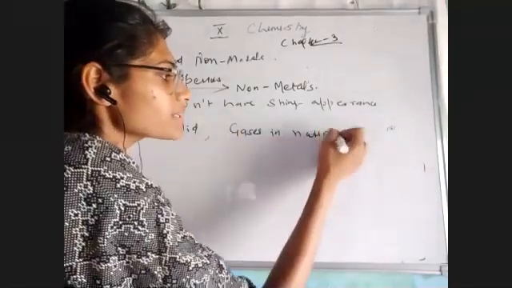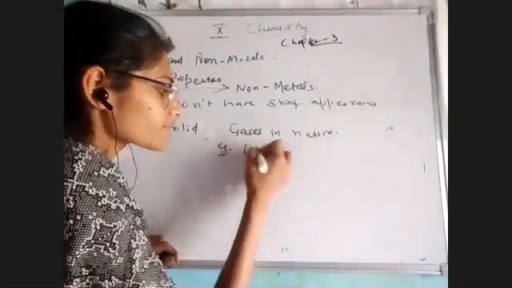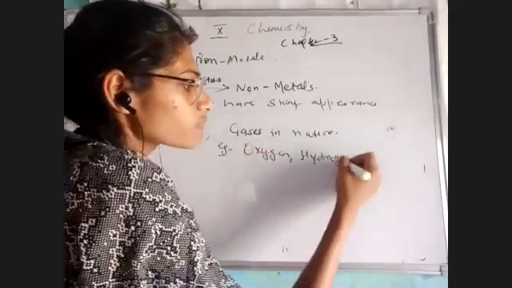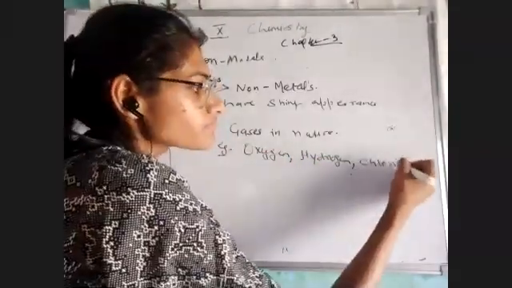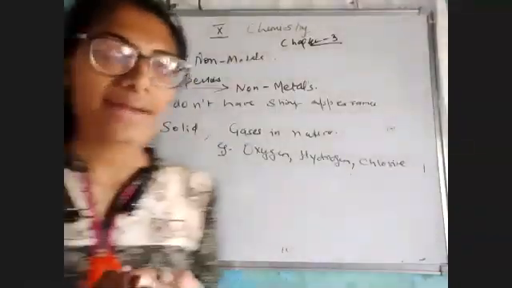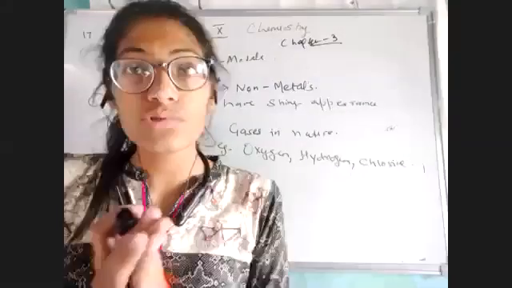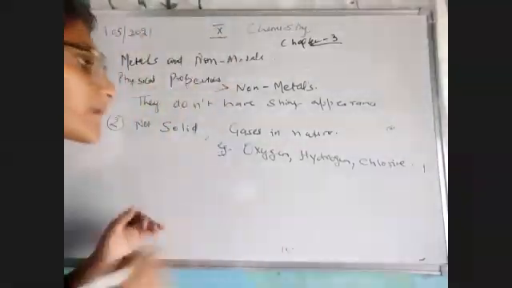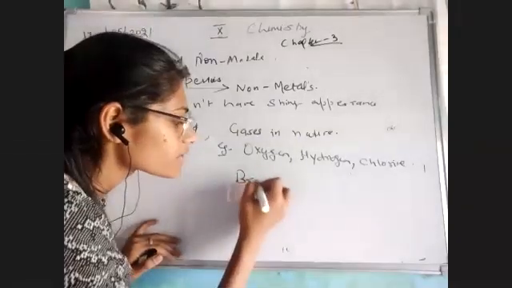For example, oxygen, hydrogen, or I would say chlorine. But the exception is everywhere. Just as we had, कि हमारे पास जो mercury था, that was liquid in nature. In the same way, there is an example known as bromine.